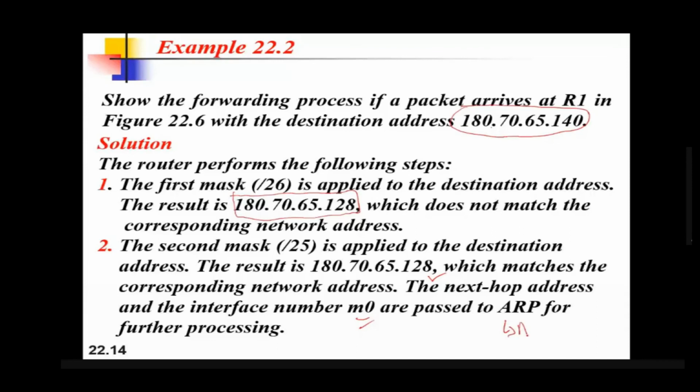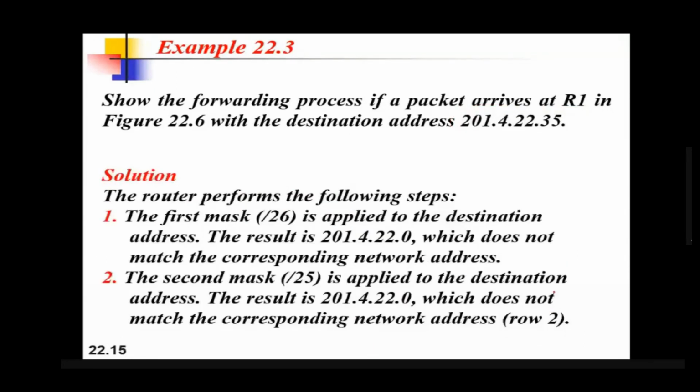ARP means Address Resolution Protocol. This protocol is responsible for mapping the IP address to the MAC address and the MAC address to the IP address: ARP and RARP. Similarly, the next example is given, 201.4.22.35. So you have to solve this in a similar fashion.